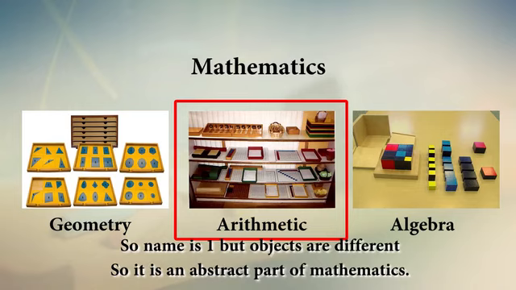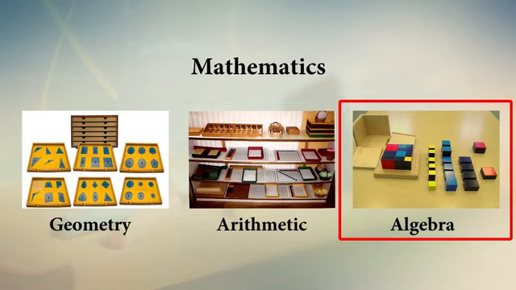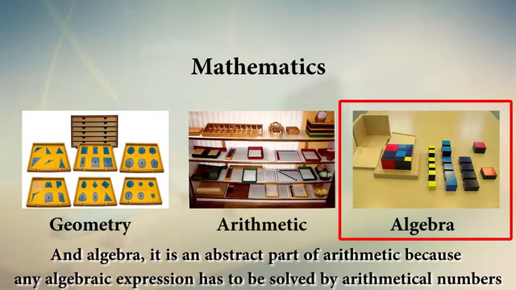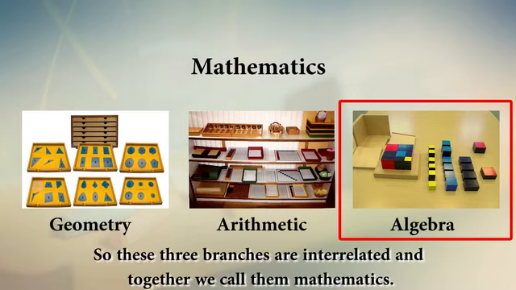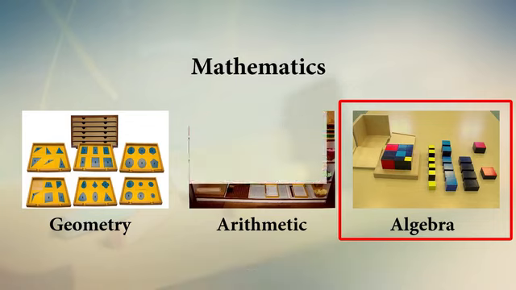And algebra is an abstract part of arithmetic, because any algebraical solution or figure must be solved by arithmetical numbers. So these 3 branches are interrelated, and together we call them mathematics.